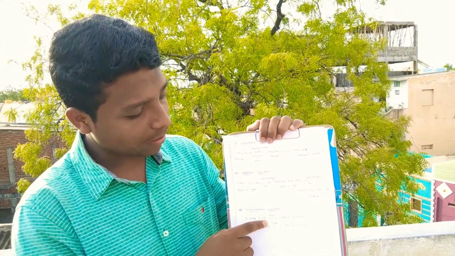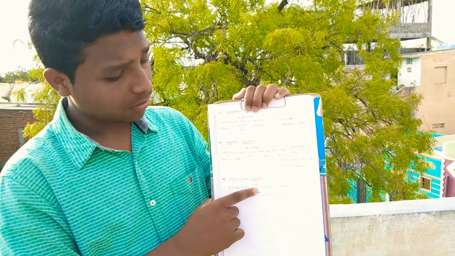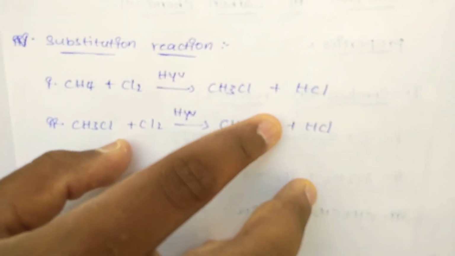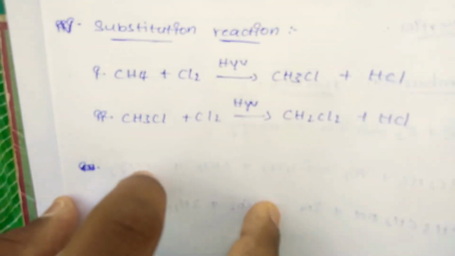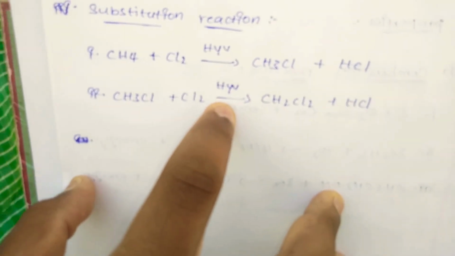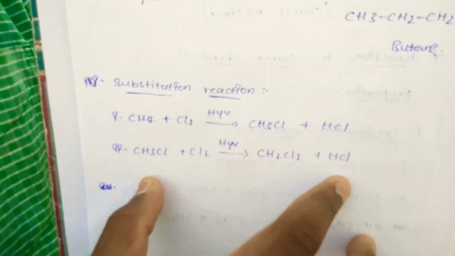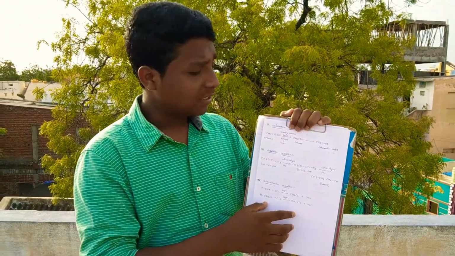Methane plus chlorine, in the presence of sunlight, CH3Cl plus hydrochloric acid will be produced. CH3Cl plus chlorine, in sunlight, gives CH2Cl2 plus hydrochloric acid. These are the reactions that will be asked in the public exam for 2 marks or 4 marks, and explain how the reactions occur. The same question was asked in the public exam previously 6 times.